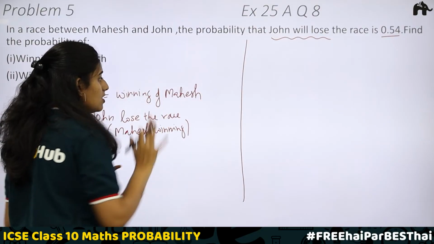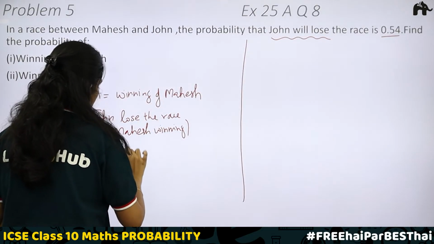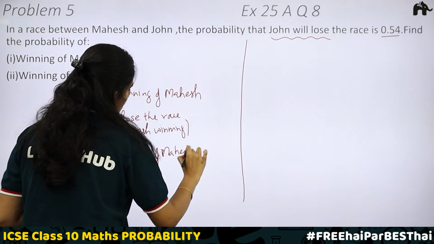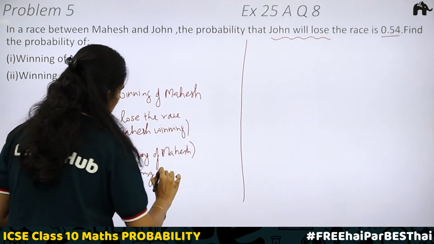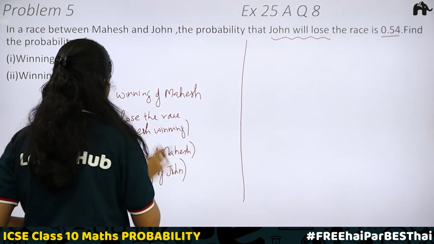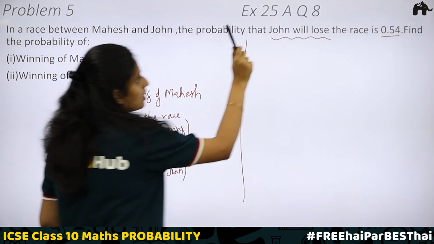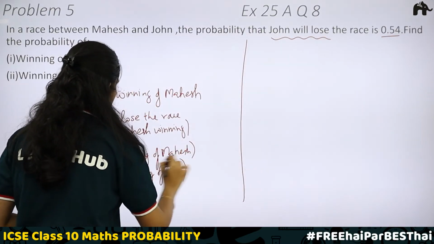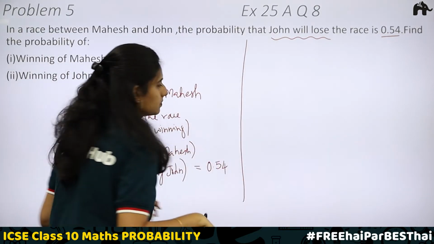And if Mahesh loses, John wins. Therefore, we have the probability of winning of Mahesh is equal to probability of losing of John. John losing the match and Mahesh winning the match has the same probability. Here it is given that John will lose the match, probability is 0.54. Therefore, the probability of Mahesh winning will also be equal to 0.54.